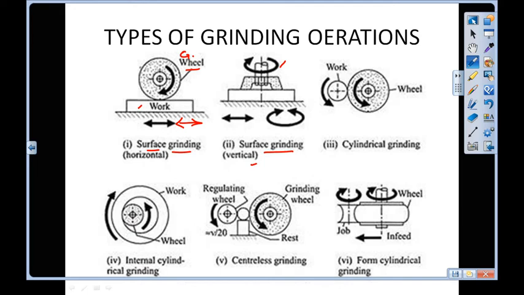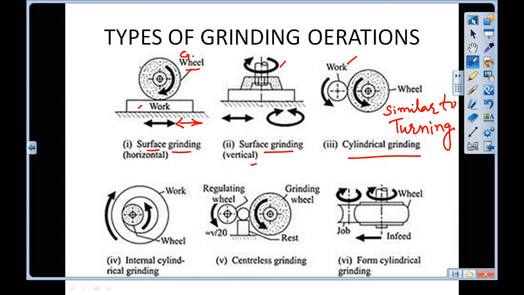Third type of grinding operation is cylindrical grinding. It is somewhat similar to turning operation on a lathe. In this, here is the workpiece fitted between the centers and the grinding wheel. You can see the rotating grinding wheel is forced against the workpiece to make it more accurate size and surface finish.